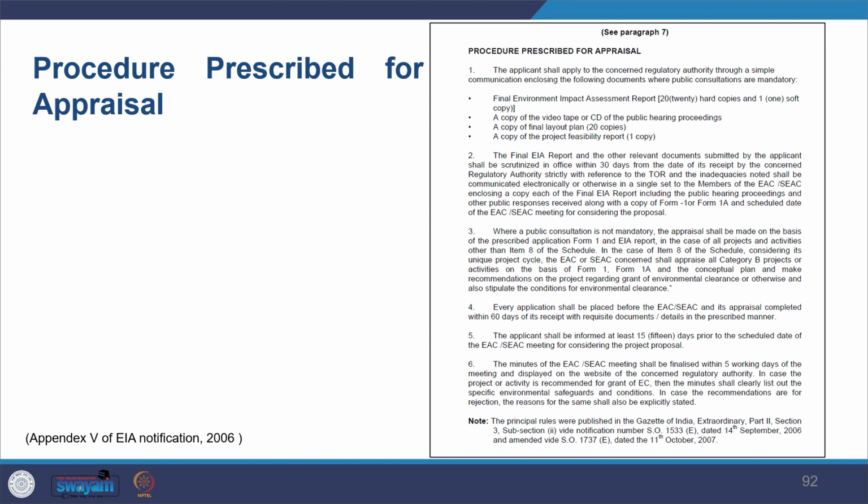You can see that in the 2006 regulation as well, how they work on it. The whole procedure is prescribed in the appraisal, and you can see what all things have to be undertaken here. And then if you look at it, the validity of environmental clearance is meant for the period from when the prior environmental clearance is granted, and if there are delays, they can presume the environmental clearance is granted.